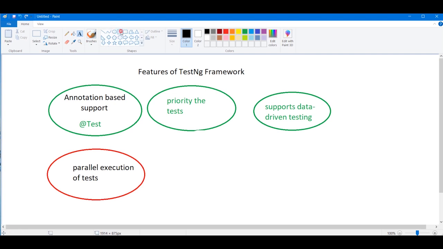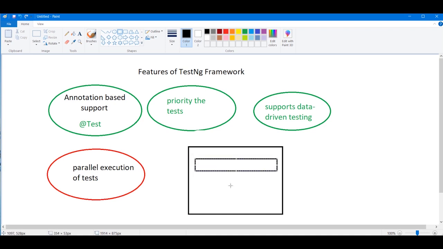In a test suite there are various test cases. This is test case 1, this is test case 2, this is test case 3.